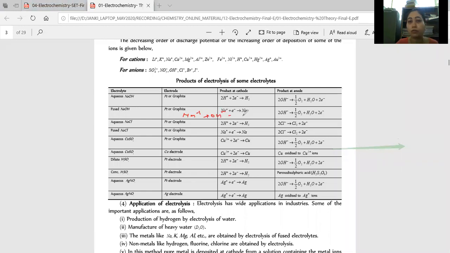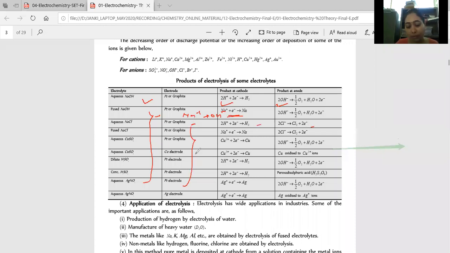So Na plus undergoes reduction on cathode and OH minus undergoes oxidation. All these examples are given in our book. Just go through this. Fine. Always take care: aqueous, generally dilute aqueous, means there is electrolysis of water. If we have fused, it means there is no presence of any solvent, then you need to take that the positive ion always gets reduced on cathode and the negative ion is always oxidized on anode. Aqueous NaCl, with platinum and graphite electrodes, gives production of H2 and Cl2. So accordingly you need to take care.